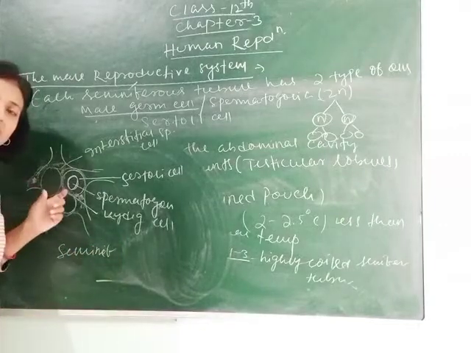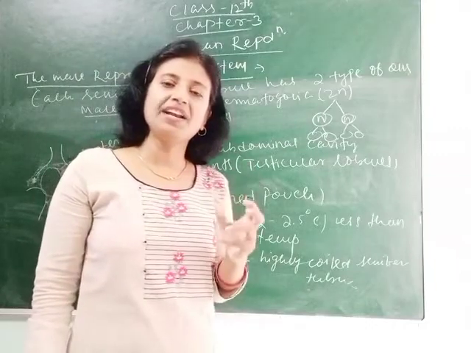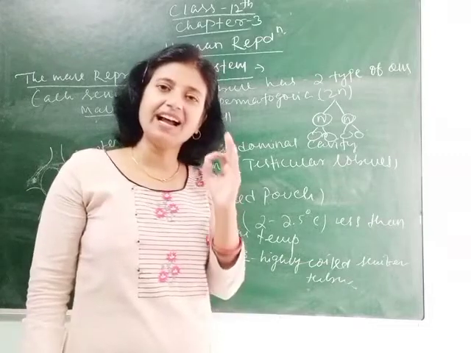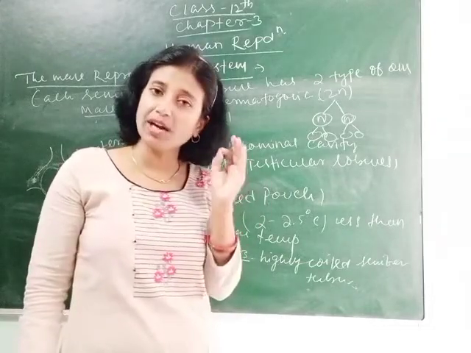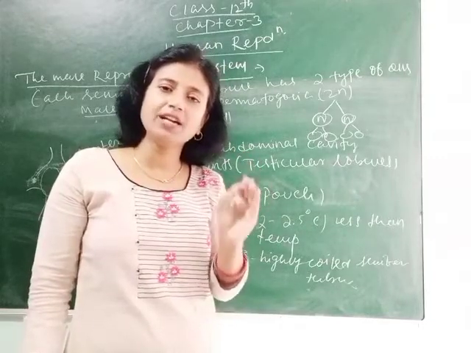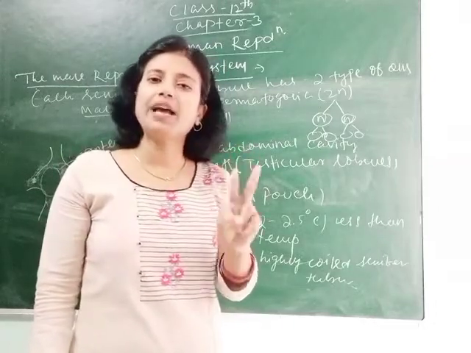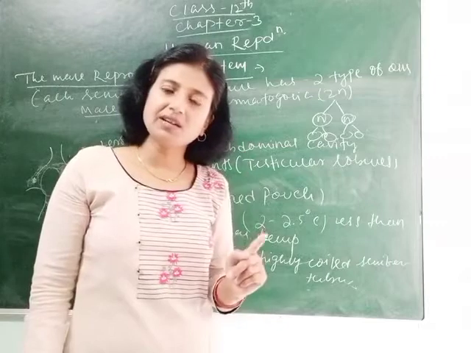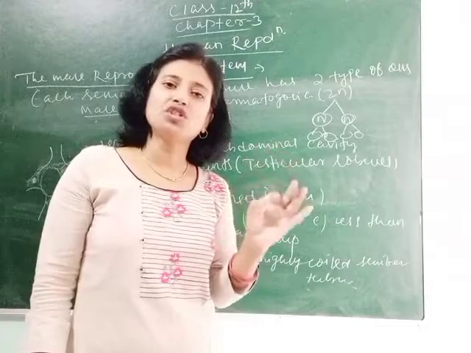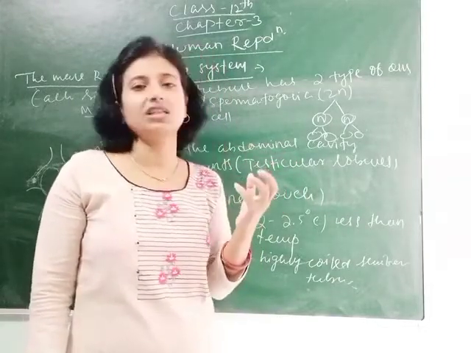As I have told you, each testis has 250 compartments, and these compartments are called testicular lobules. Each lobule contains 1 to 3 highly coiled seminiferous tubules. Each seminiferous tubule again contains two types of cells: one is the male germ cell or spermatogonia, whose ploidy is 2n and which goes through meiosis to form sperms, and another is the Sertoli cell, which gives nutrition.